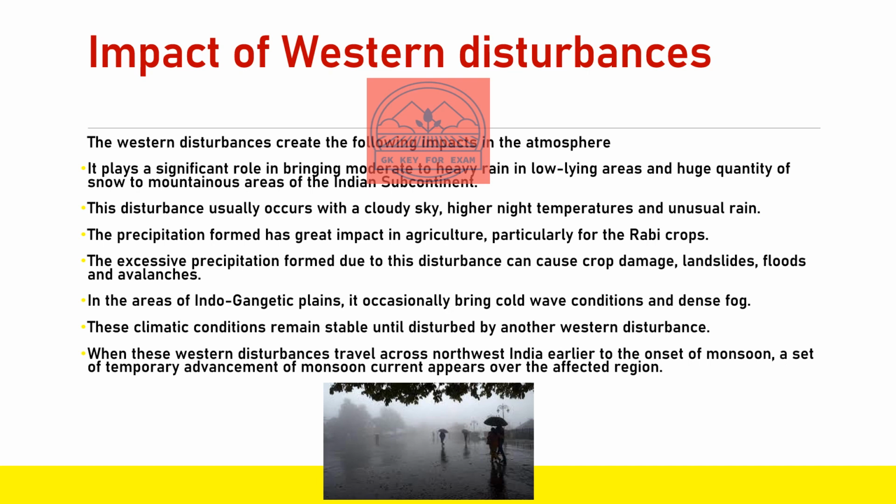In the areas of the Indo-Gangetic plains, it occasionally brings cold wave conditions and dense fog, but not in the summer season like right now. It brings these cold wave conditions in the winter season. So these climatic conditions remain stable until disturbed by another western disturbance. When these western disturbances travel across northwest India earlier than the onset of monsoon, a temporary advancement of the monsoon current appears over the affected region. So these were the reasons why northern India has been affected by this heavy monsoon rainfall.